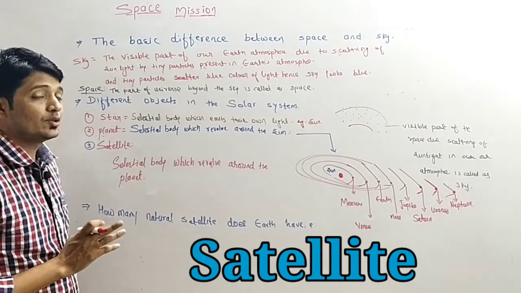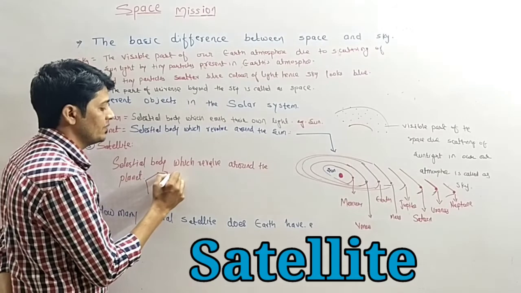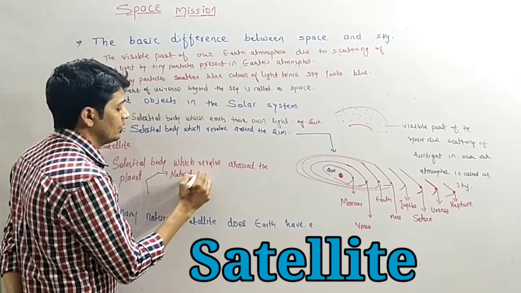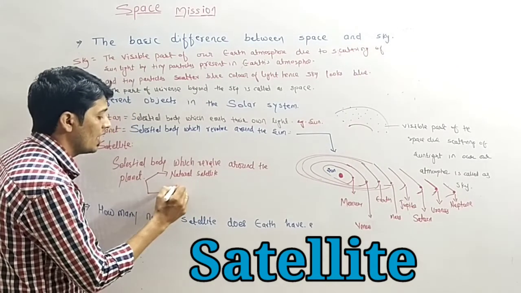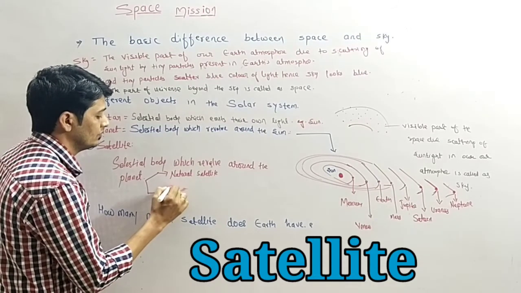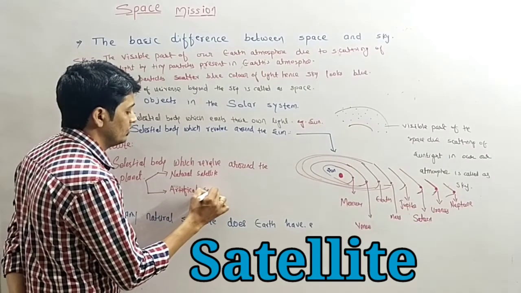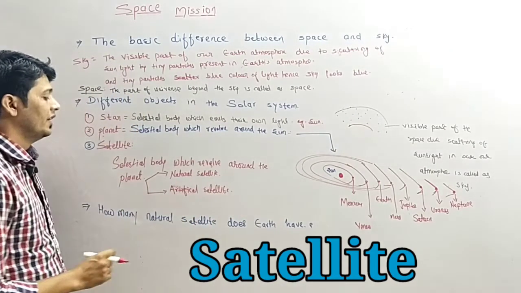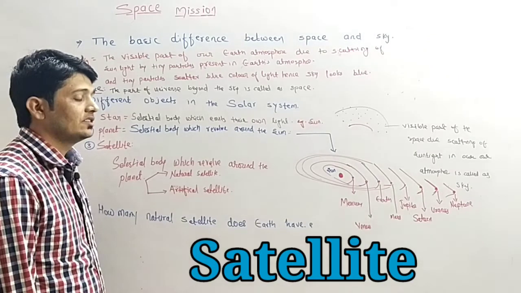Satellites may be natural or artificial. So there are 2 types: natural satellite and artificial or man-made satellite. Then the last question: how many natural satellites does the Earth have?